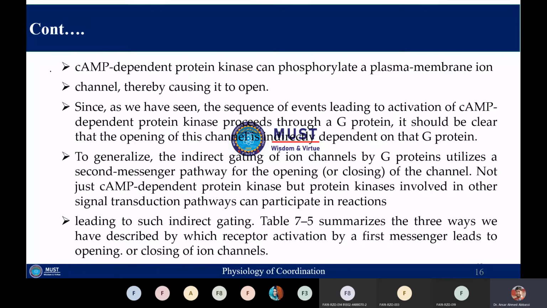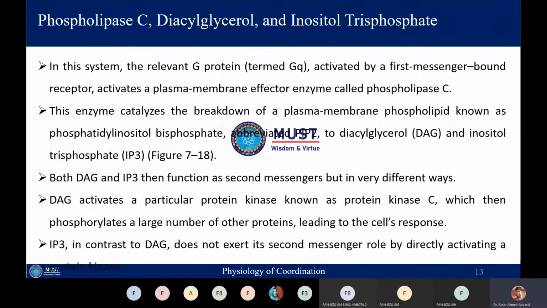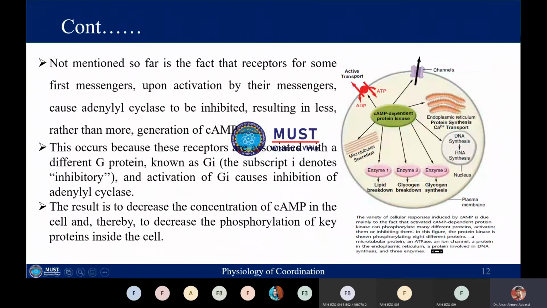So it means that opening of the channel is indirectly dependent upon that G protein. So indirect gating of the ion channel by G protein mostly utilizes the second messenger. How can the second messenger be utilized? Here you can see that this cyclic AMP is produced as a result of activation of adenylyl cyclase by the G protein. This cyclic AMP dependent protein kinase, which is behaving as the second messenger, can also control